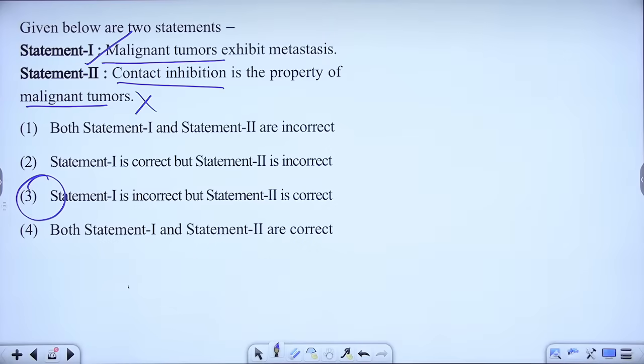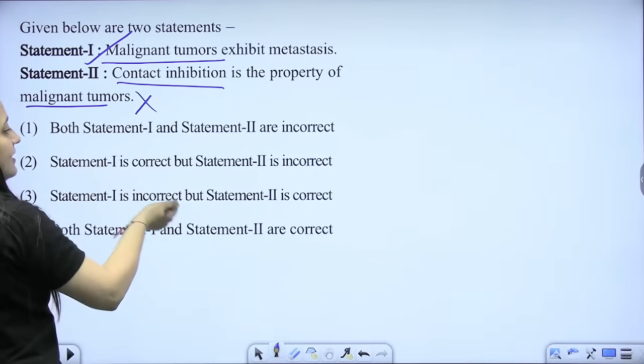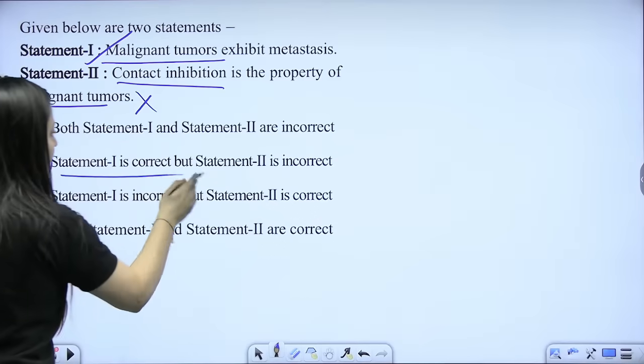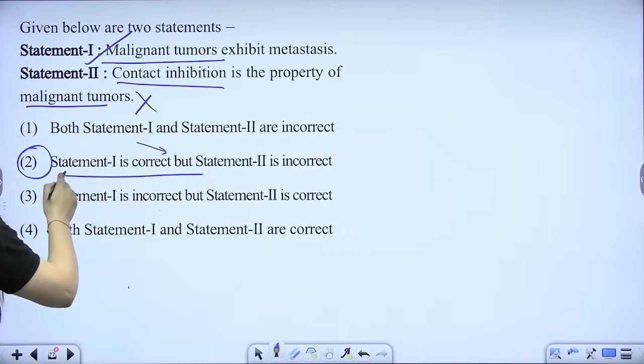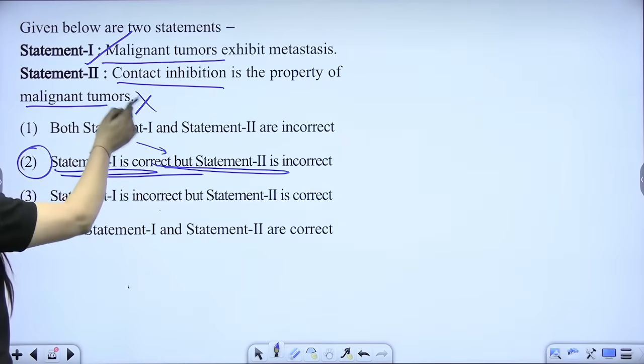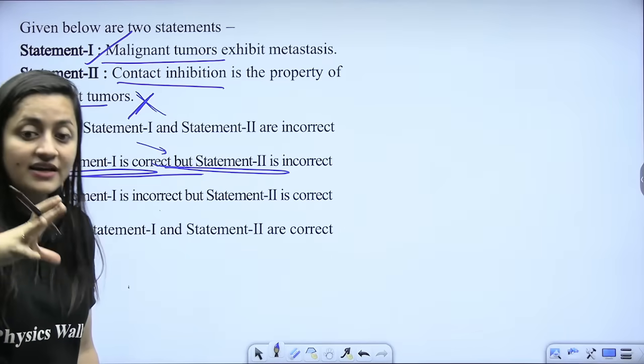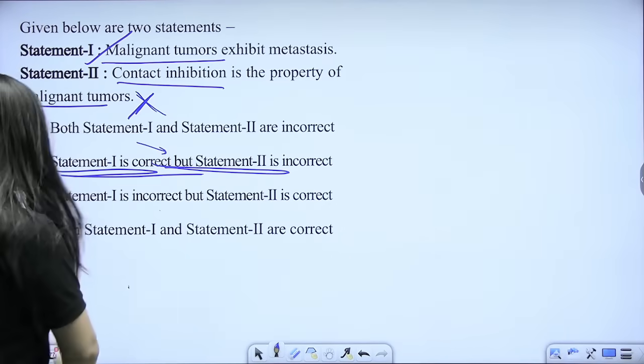Okay, so malignant, yeah, 1 is correct and 2nd is incorrect. Dekha, I'm marking here correctly, but here I'm marking incorrectly. Right, the common mistake. So statement 1, yes, it is true. They exhibit metastasis, but statement 2 is incorrect because contact inhibition will not be there in the case of cancerous cells. The cancerous cells lose the property of contact inhibition.